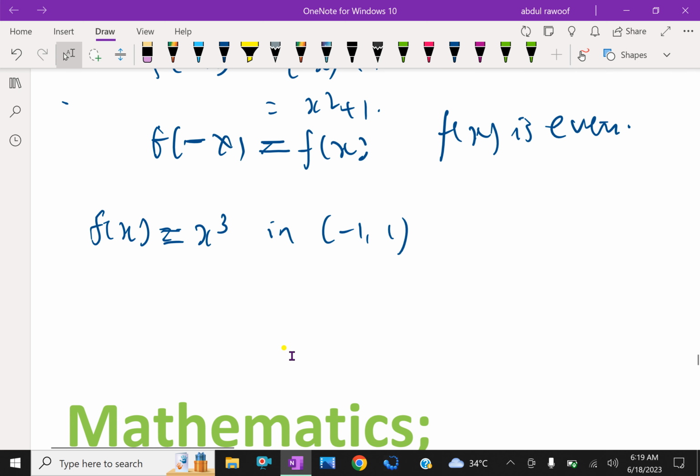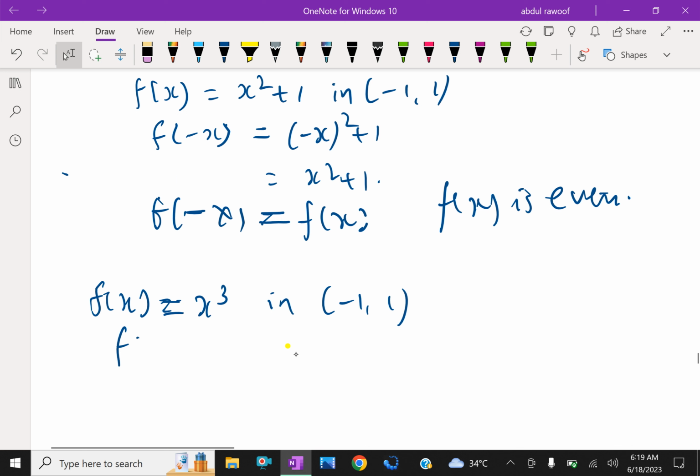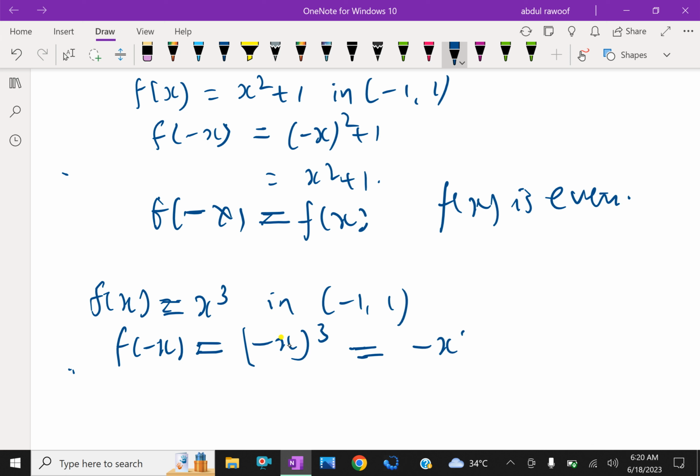Now f of minus x equals minus x whole cube, which gives minus x cube.